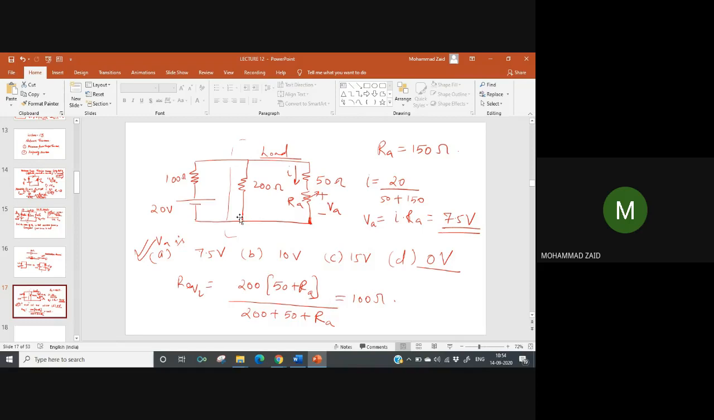Now, once you know about this, the total resistance of this circuit, that is 200 ohm in parallel with 50 plus RA, should also be equal to 100. Now, this is 100 and this is 100. So the total current flowing in the circuit can be found. When the total current is found, that total current is divided into two halves. Some of the current will go here, and some of the current will go here. That current can be calculated, and we can multiply that current with the resistance RA, which we already know is 150 ohm, to get the voltage VA. That will come out to be 7.5 volt. So that is the question.